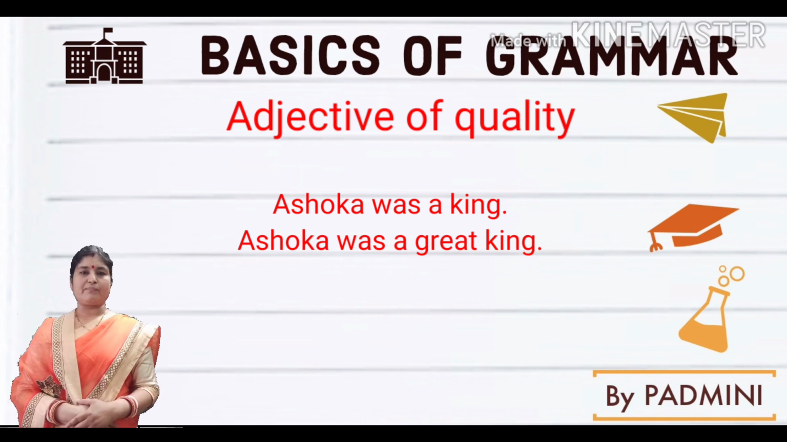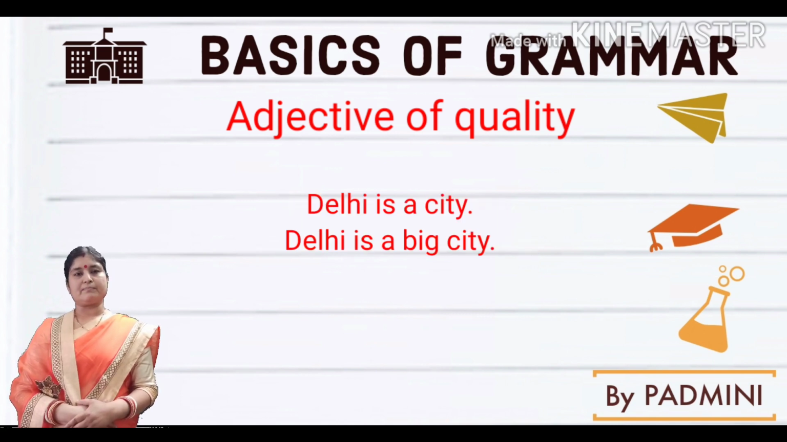In the same way, Delhi is a city. Delhi is a big city. So when we join here big, it qualifies Delhi. That is known as the adjective of quality. Always remember, what kind of a person or thing is meant is equal to adjective of quality.